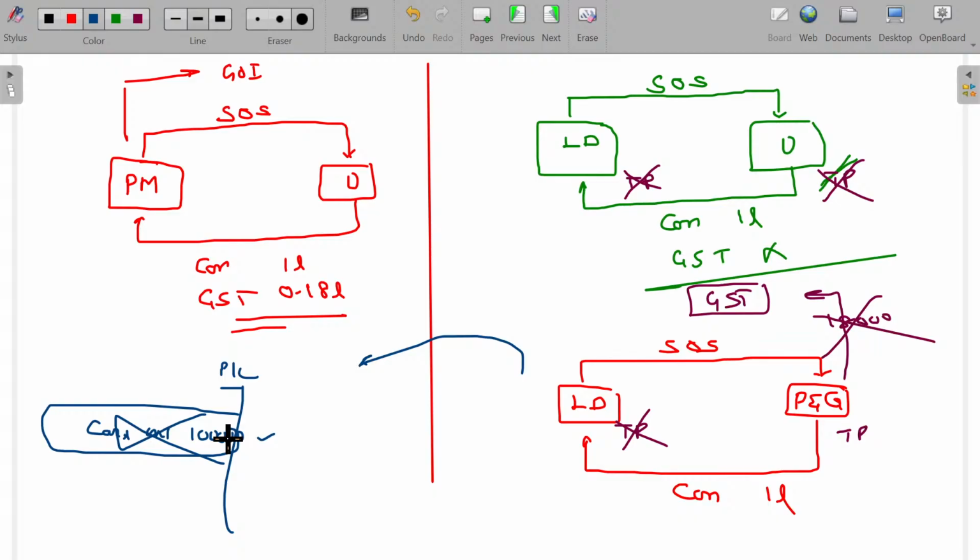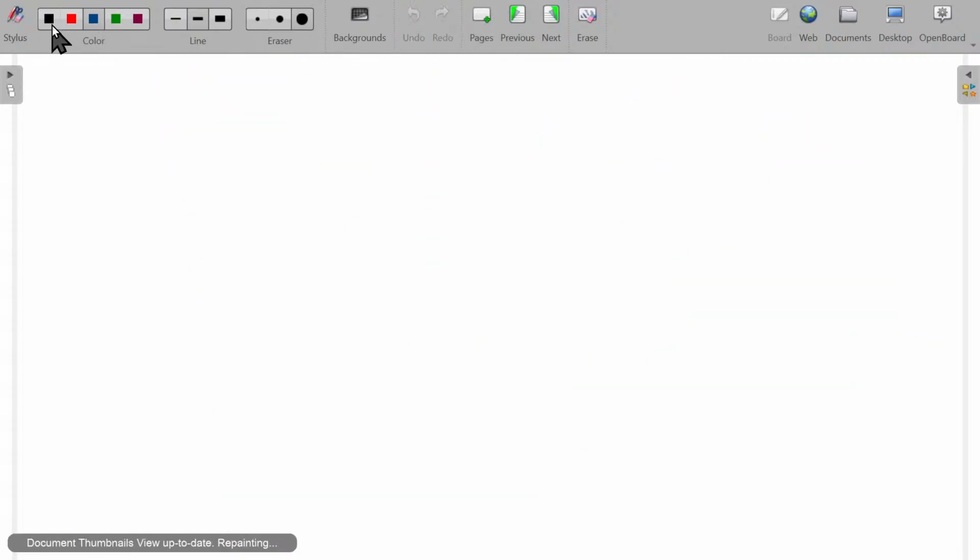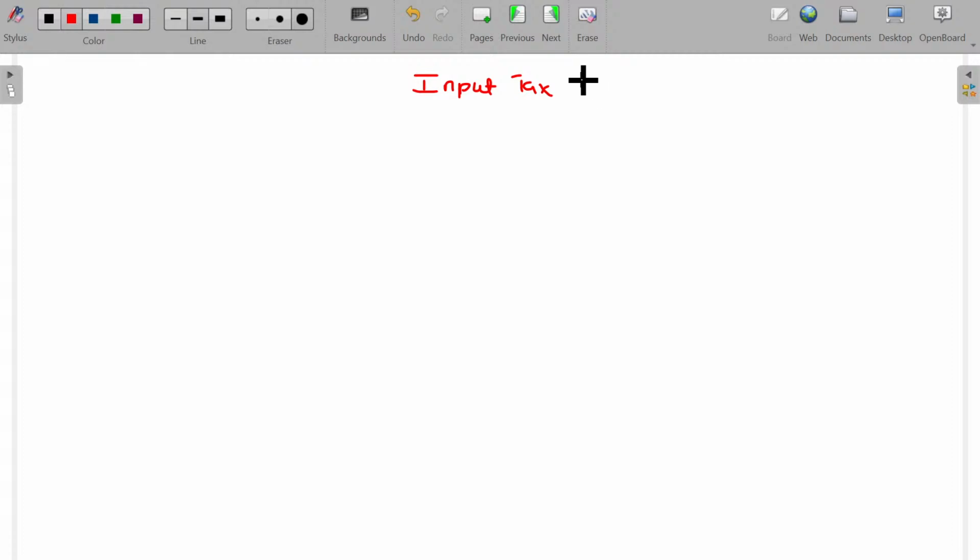Now let me explain one more concept called ITC, the input tax credit concept. What is called ITC? Input tax credit. Now, before I deal with the input tax credit, what was the earlier tax structure that existed?